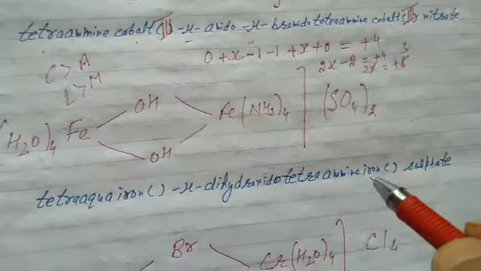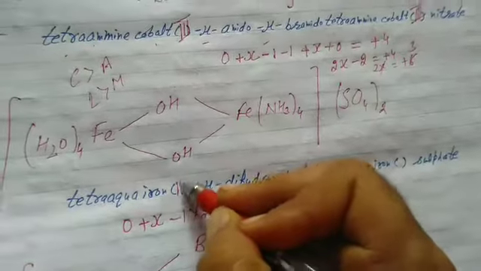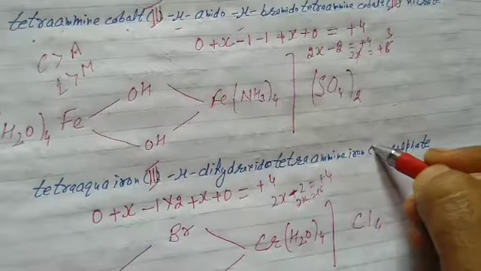How to find the oxidation state? Now all of you know: molecule 0, neutral ligand, central metal X, hydroxido minus 1, 2 times, again metal X, neutral ligand 0. Net charge: the counter ion is sulfate carrying 2 negative, 2 times, 2 2s are 4 negative, so there 4 positive, that is plus 4. Again 2x plus 2 equals plus 4, 2x minus 2 equals plus 4, 2x equals plus 6, x equals 3. So please write 3 and again here 3.